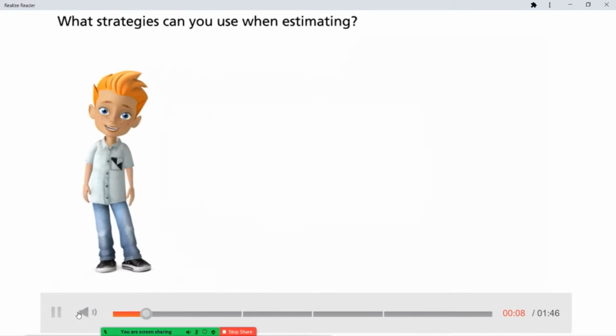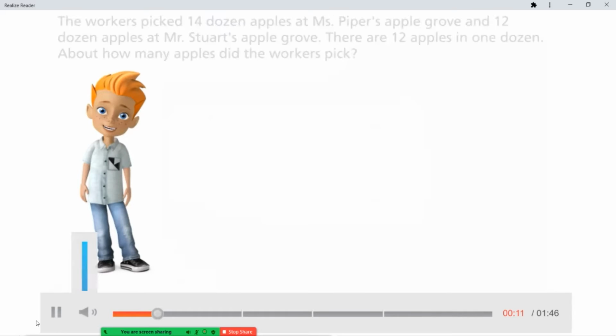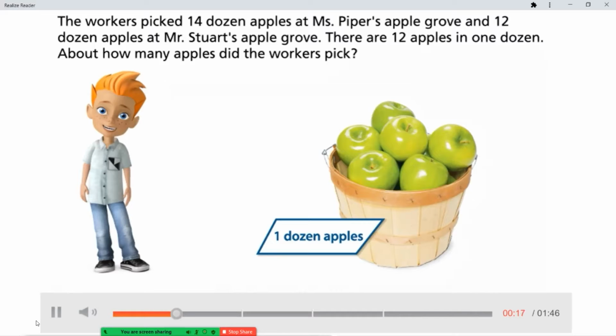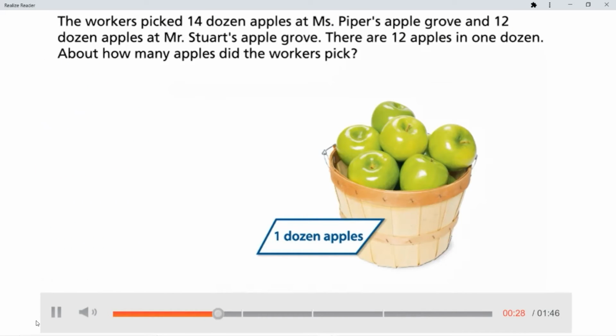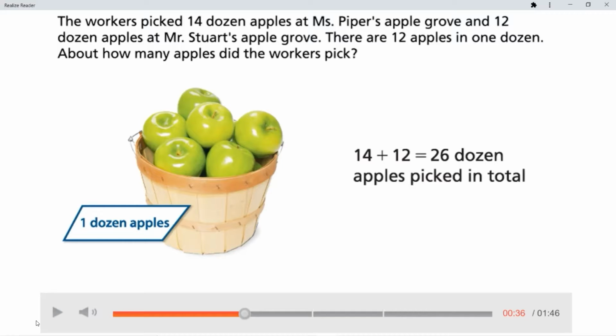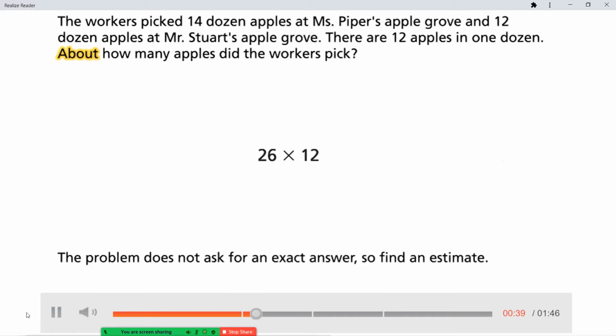What strategies can you use when estimating? The workers picked 14 dozen apples at Ms. Piper's apple grove and 12 dozen apples at Mr. Stewart's apple grove. There are 12 apples in 1 dozen. About how many apples did the workers pick? 14 plus 12 equals 26 dozen apples picked in total. The problem does not ask for an exact answer, so find an estimate.